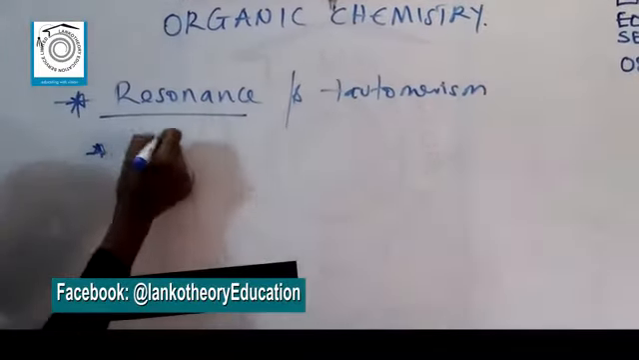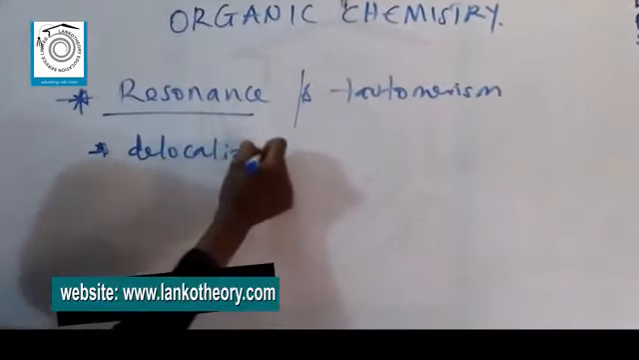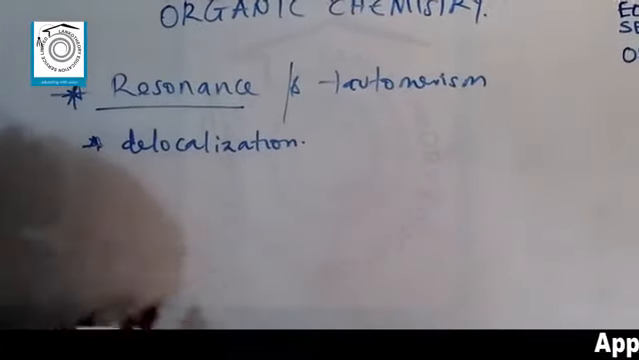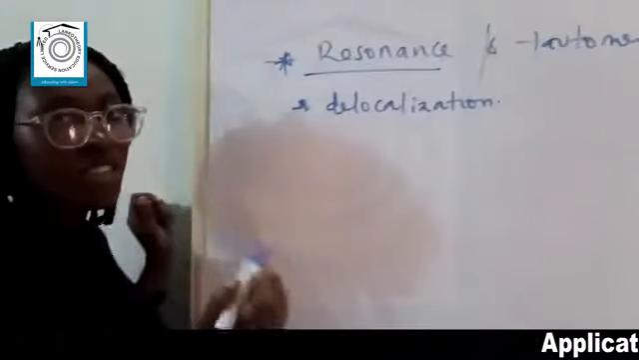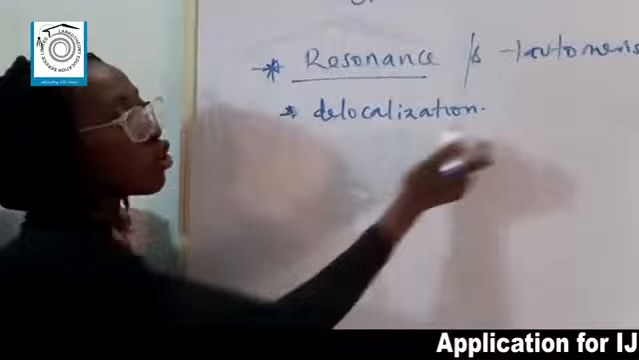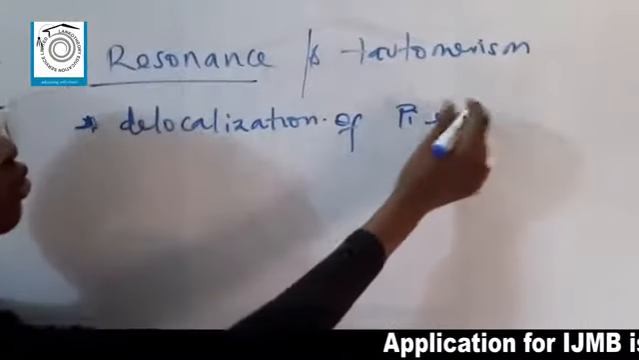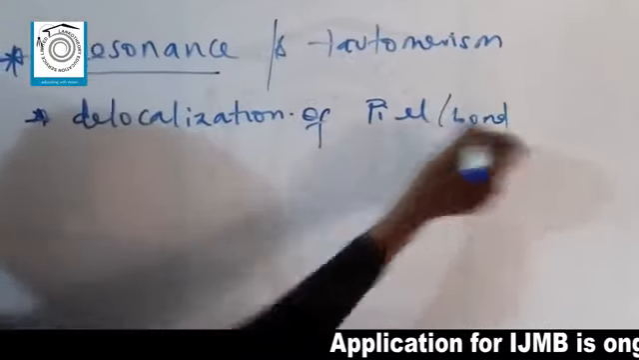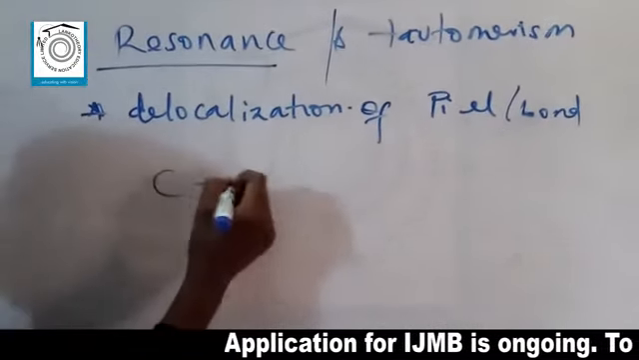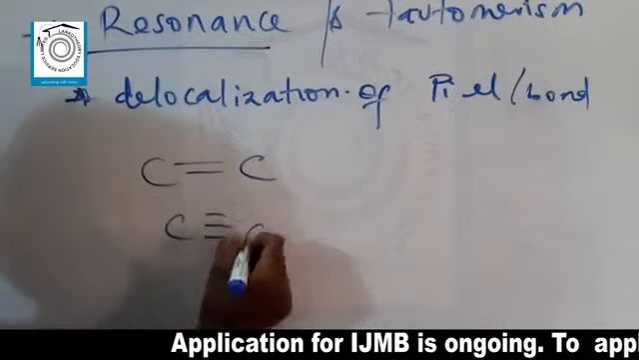The word being present is delocalization. This word delocalization means a process whereby a material moves from one point to another without having a certain position. So basically, resonance is the delocalization of Pi electrons or Pi bonds. We all know that for every Pi bond, there's two Pi electrons. You have carbon to carbon double bond and carbon to carbon triple bond.